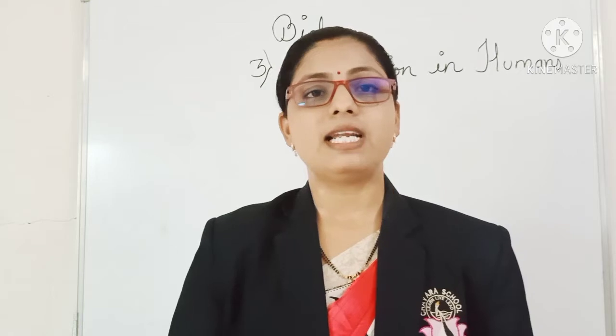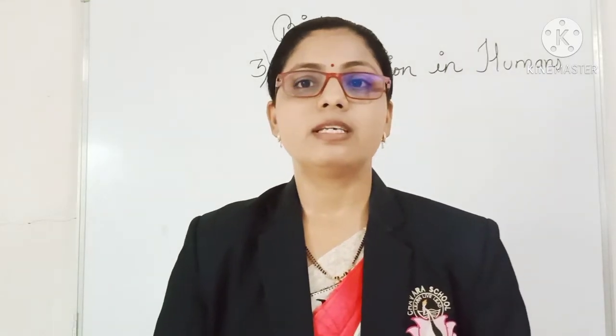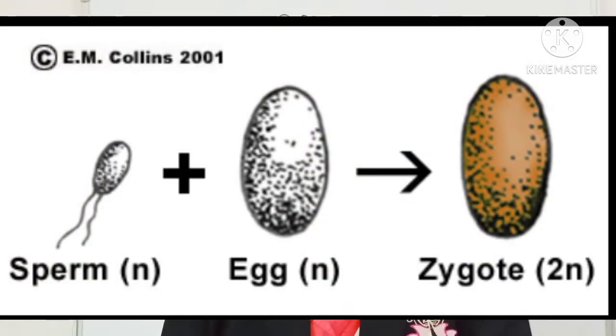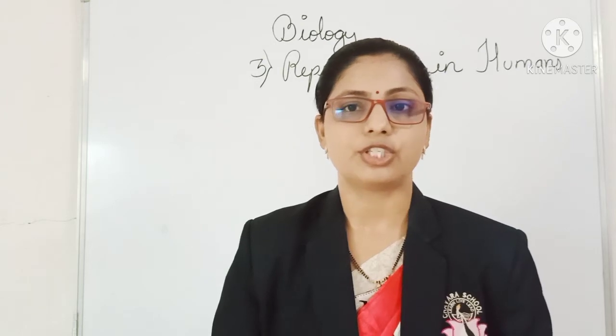Now after fertilization, what exactly happens? After the fertilization of an ovum by the sperm, a zygote is formed. The zygote grows and its cell gets divided. After the cell division, an embryo is formed. Again different cell divisions occur and a new individual is formed. So this is about sexual reproduction.